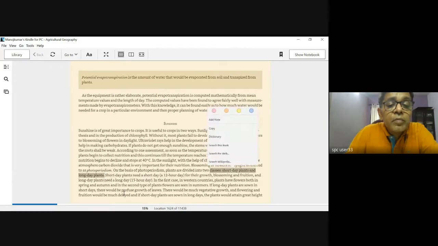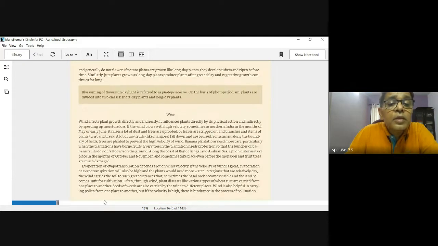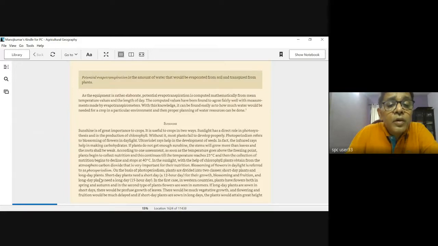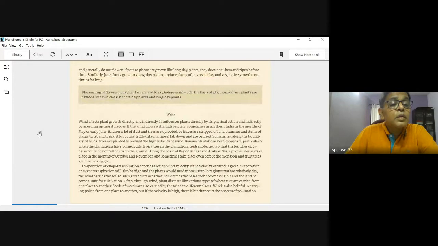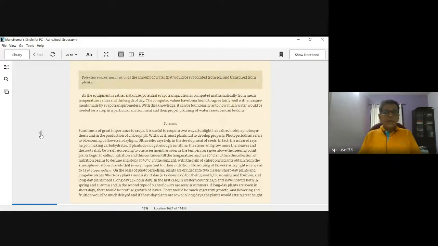Now, what are short day plants? Okay, short day plants need a short day, 12 तासाचा, for their growth, blossoming and fruitification, and long day plants require a long day, 15-hour day. म्हणजे काय तर this is related to something that happens in higher latitudes.